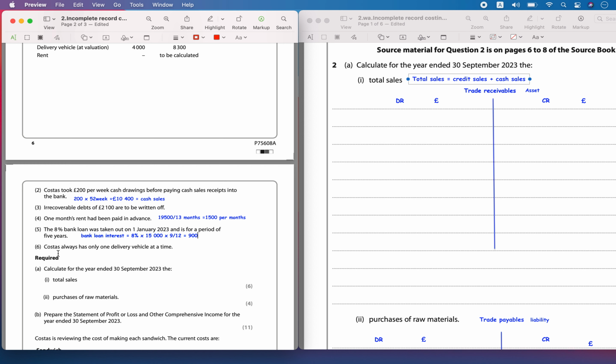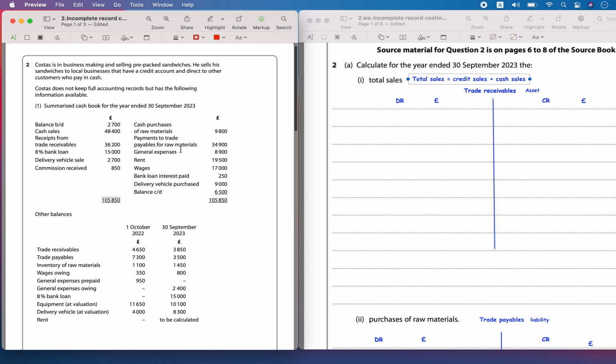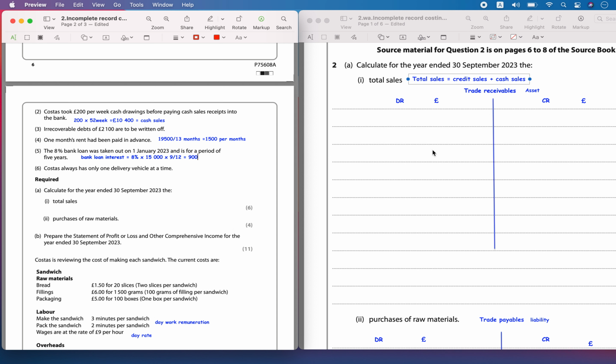Then Costas has always one delivery vehicle at a time, so there has been a delivery vehicle valuation and a delivery vehicle sale and a purchase has happened, so we'll have to adjust that also.